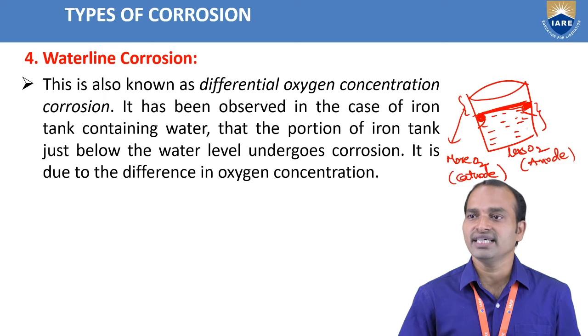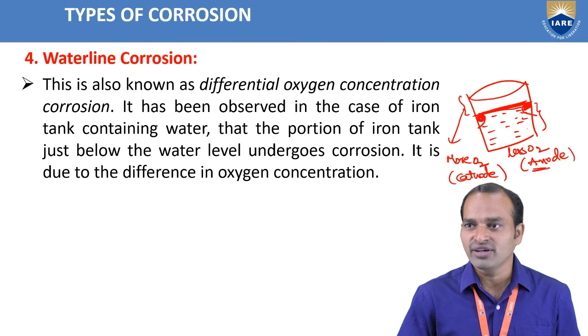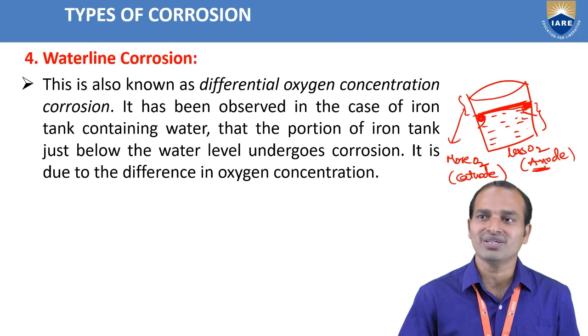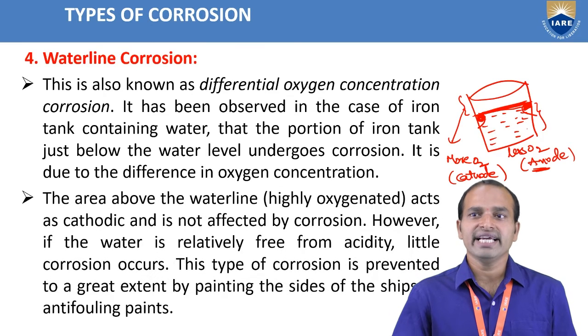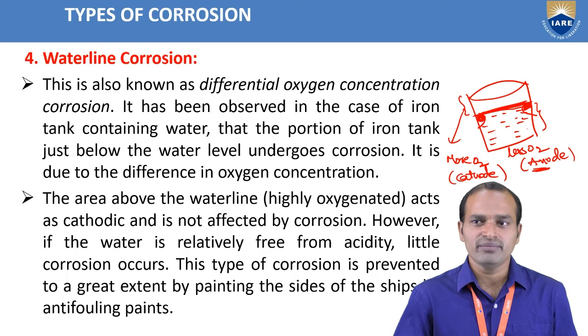Where does corrosion take place here? The part that acts as an anode undergoes oxidation, and that part only undergoes corrosion. That means the less oxygen part acts as an anode, and corrosion takes place more there compared to the more oxygen part. The area above the waterline, highly oxygenated, acts as a cathodic part and is not affected by corrosion. However, if the water is relatively free from acidity, little corrosion occurs.